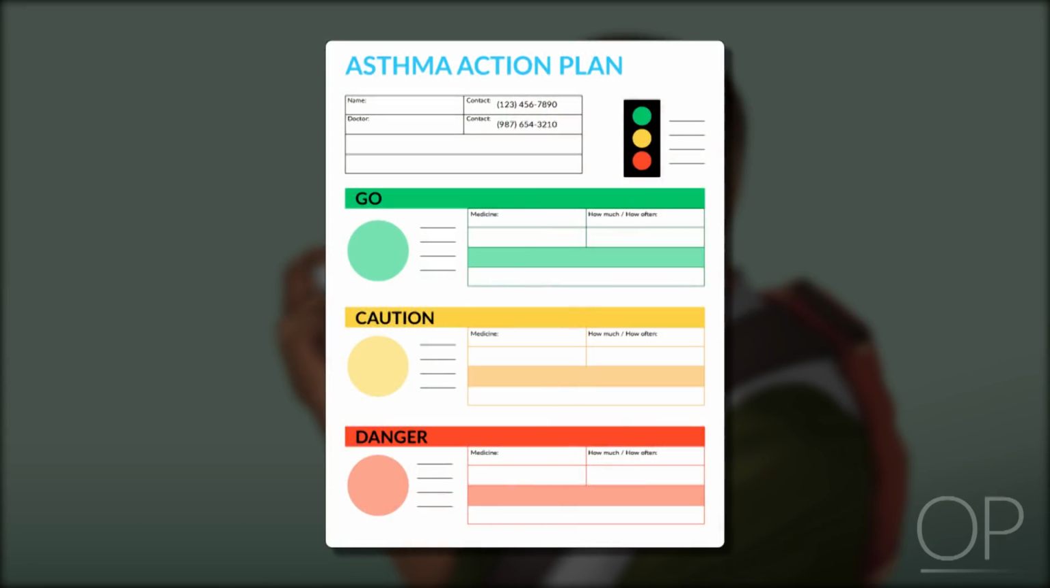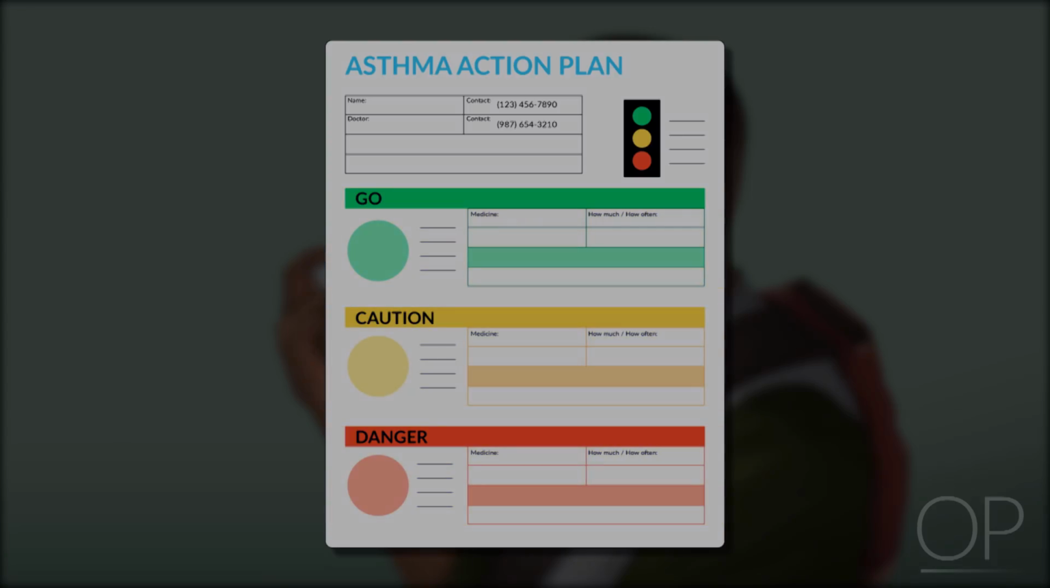Every family should have an asthma action plan, a document which details how to care for the child's asthma on typical days and on days when the child is at risk for worsening asthma symptoms, such as in the setting of a respiratory illness or exposure to other triggers.